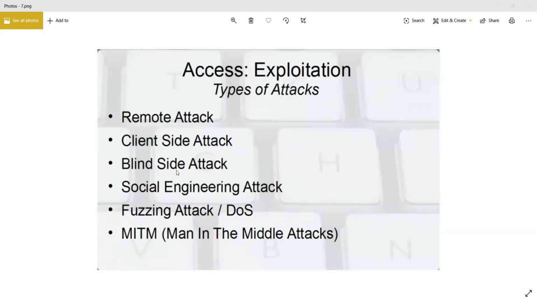Then you have social engineering. Again, I would not say that social engineering is a type of attack, but it is a way to get information from people. I don't think you can call it an attack, at least I don't think of it as an attack. Again, the interpretation of that is up to you. But social engineering is mainly only used to get information.